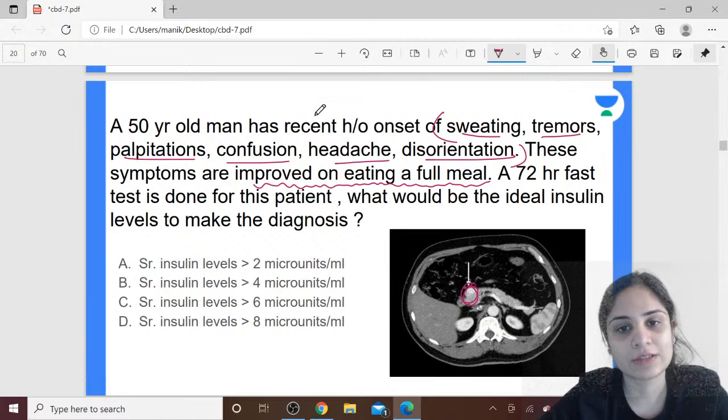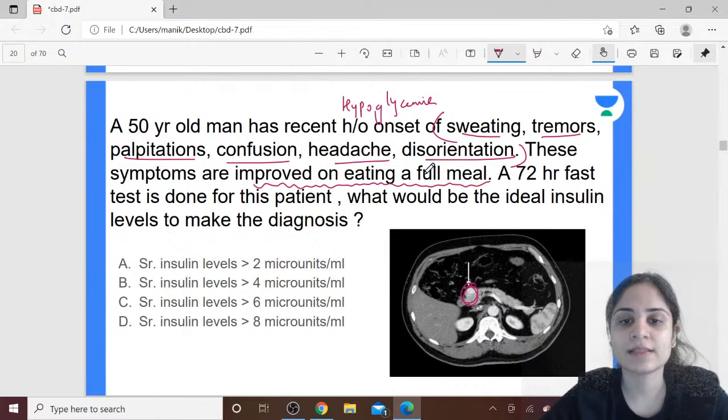Excellent. So this is an insulinoma. These symptoms of sweating, tremors, palpitation, confusion, headache, disorientation are nothing but symptoms of hypoglycemia. And these symptoms are getting better when he has carbohydrate or glucose intake. So these symptoms are diagnostic of an insulinoma, which you see growing on the pancreas.